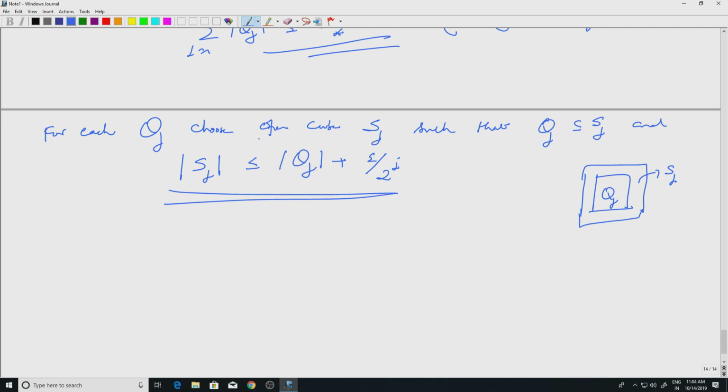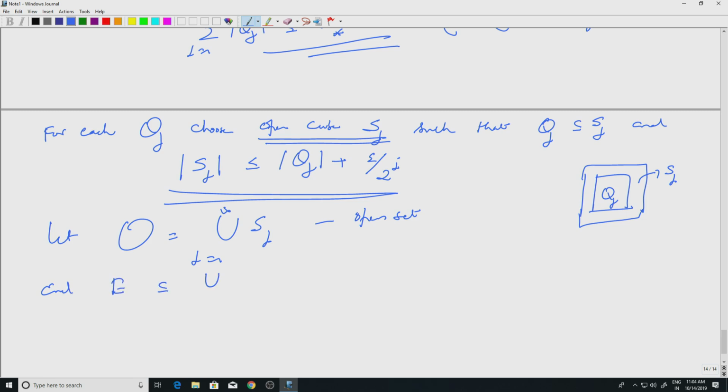But now these are open cubes, so I have an open set, right. So, let O be equal to union Sj, j equal to 1 to infinity. This is an open set because it is a union of open cubes, right. And the set E is contained in, well, I know it is contained in union Qj, j equal to 1 to infinity, but surely contained in union Sj now, j equal to 1 to infinity, which is my open set O.